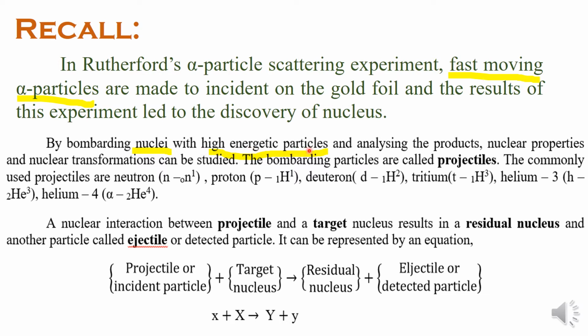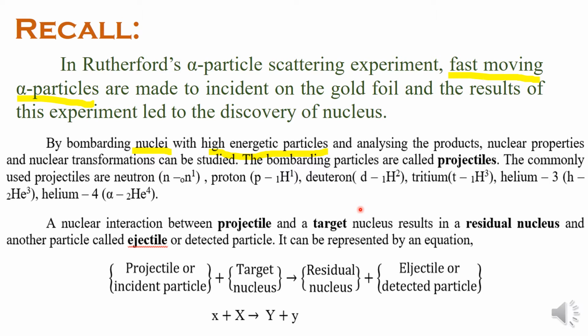These high energetic particles are made to bombard the nucleus, and by analyzing the products, you get information about the nuclear properties and nuclear transformation. These high energy particles are also called projectiles, and the nucleus is called the target. Therefore, in nuclear reactions, the projectiles are made to hit the target, and as products we get a residual nucleus and other particles called ejectiles.